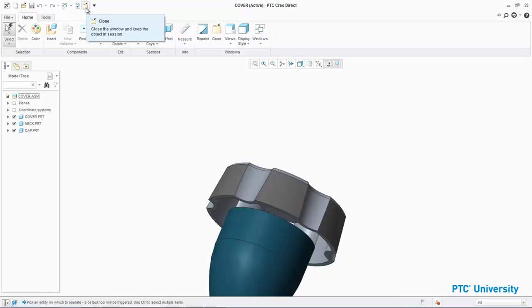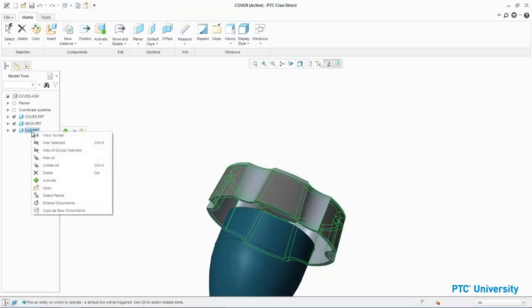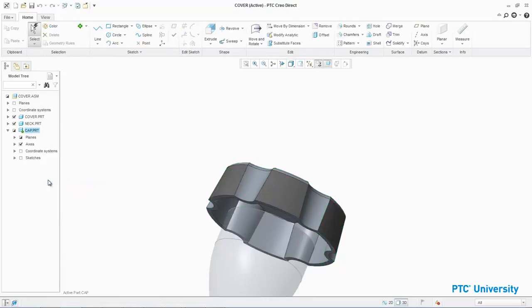In the model tree, select cap.prt, right-click, and select Activate. Click 2D and select the bottom thin surface of the cap. Click Project from the Sketch group and select the 4 arcs from the inner and outer diameters on neck.prt. Click Complete Sketch.